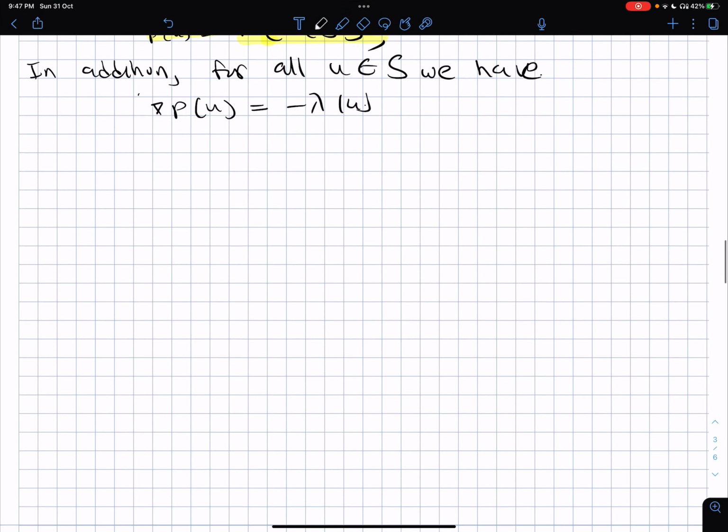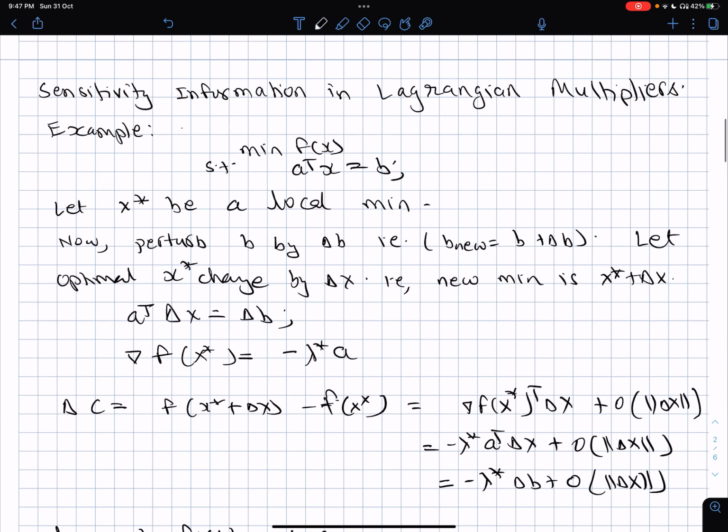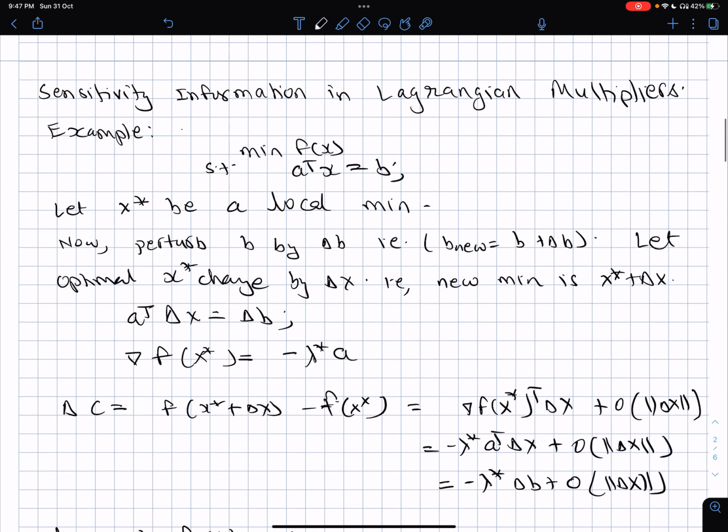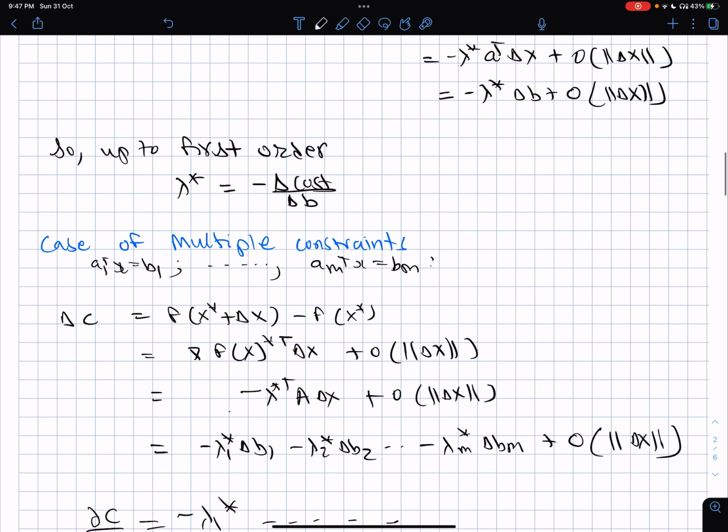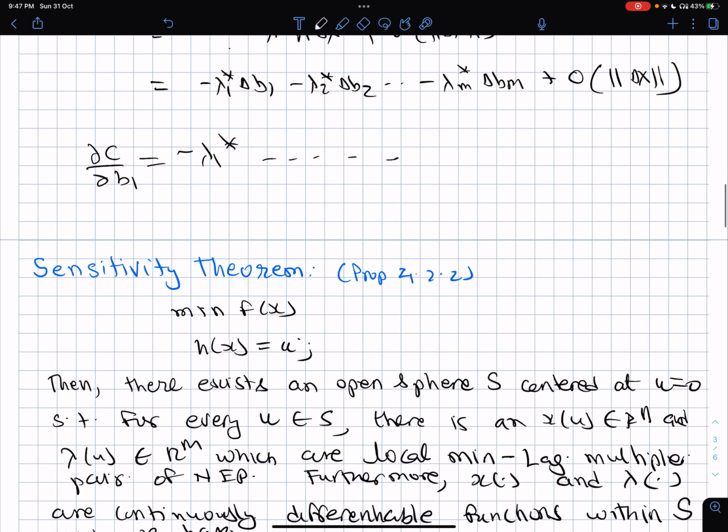Welcome back. So now let us do a very interesting theorem called the sensitivity theorem, in which we are going to formalize the result that the Lagrangian multiplier contains the price information, or the partial derivative of the cost with respect to the change in the resource vector b_i. So we are formalizing that result now here.